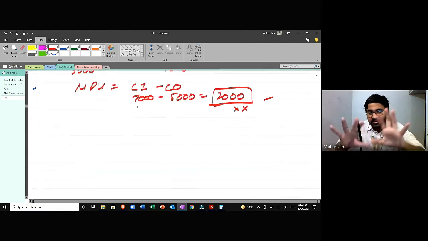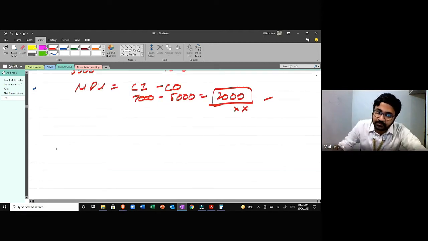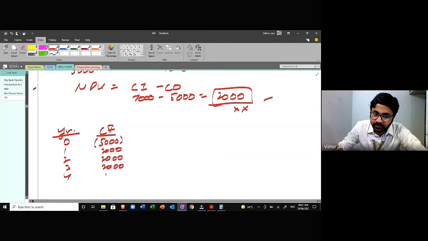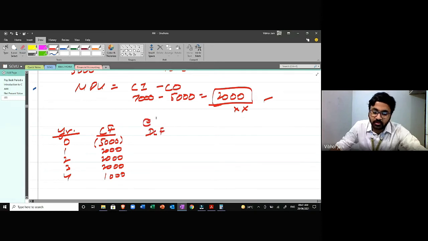So I'm going to make a table. It's going to have years 0, 1, 2, 3, and 4. This is my cash flow: 5,000 negative, and 2,000, 2,000, 2,000, and 1,000. Now I'll calculate discounting factors at the rate. What was the rate?